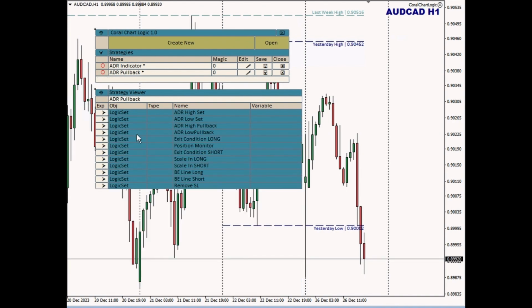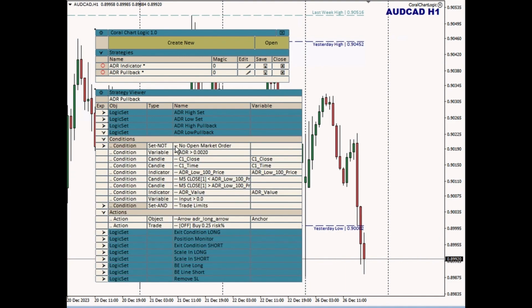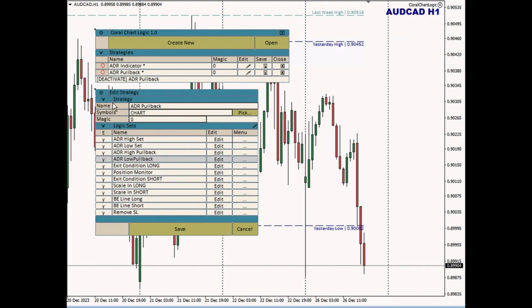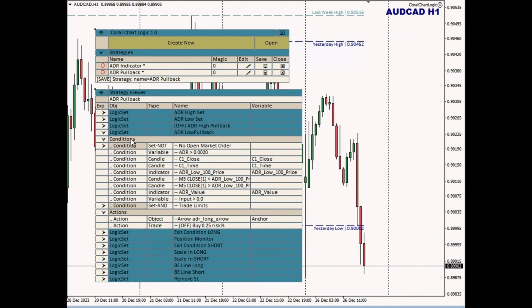We saw that this action was disabled. In the strategy viewer, anything that's disabled will tell you that it's disabled. So you don't have to navigate down through the dialogs to find out what's enabled and what's disabled. You can see it in this high level view as well. And the same thing if you were to come to this and turn off that logic set, then here you see that this logic set is turned off. So it just gives you a little visual indicator, and if you want to turn everything on, then you can go and turn it on.